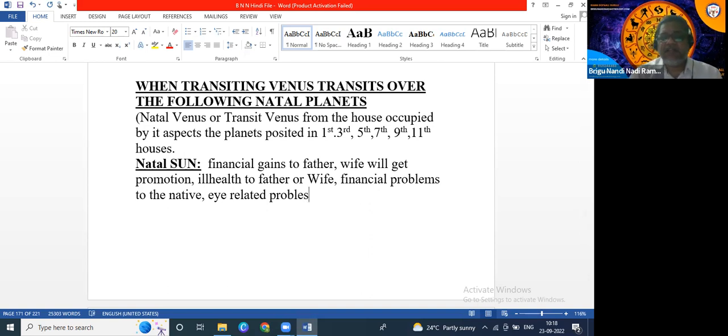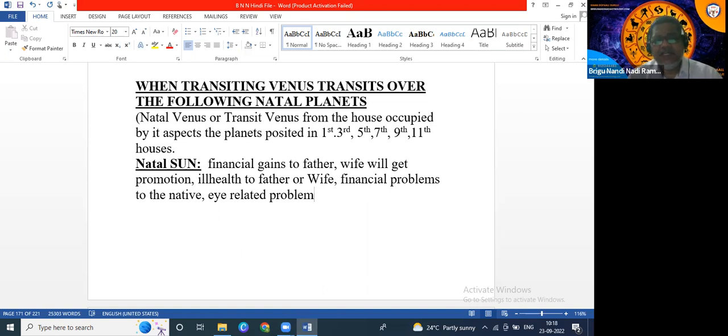In which month actually? When Rahu is aspecting Sun, when transit Rahu is aspecting natal Sun, at that time, even transit Venus also aspects Sun, then the native will have eye related problem.